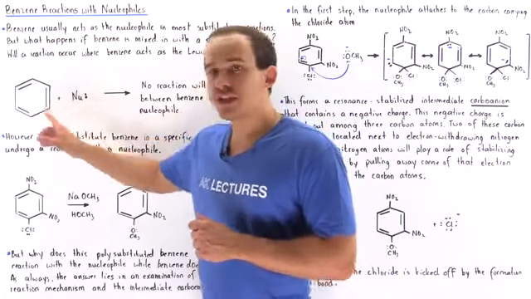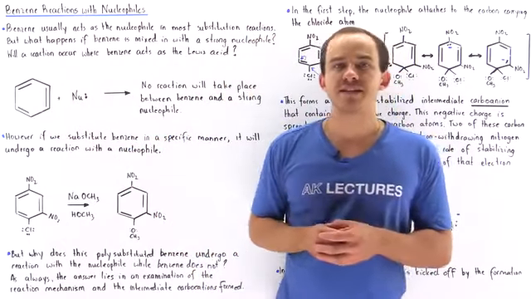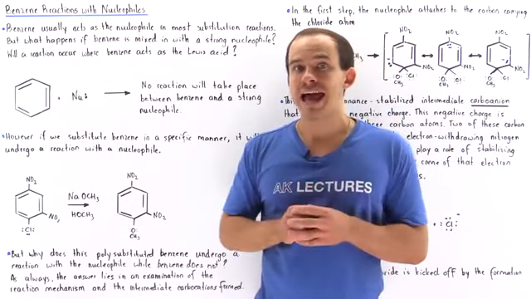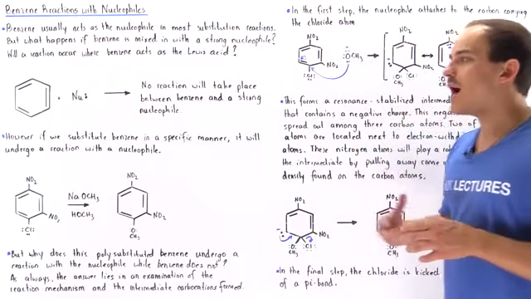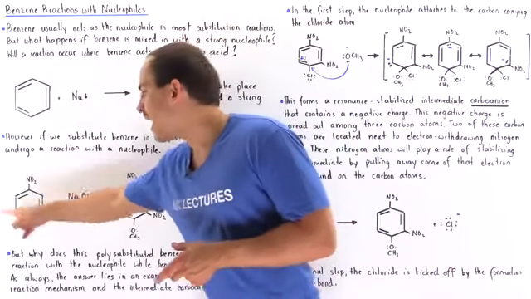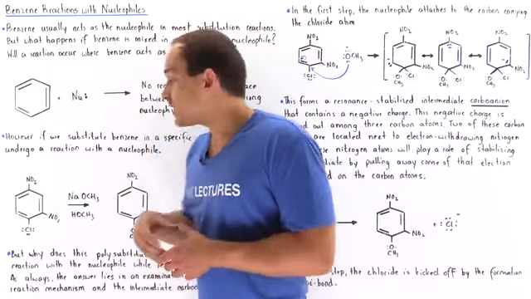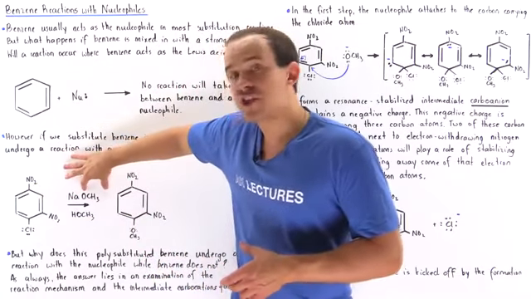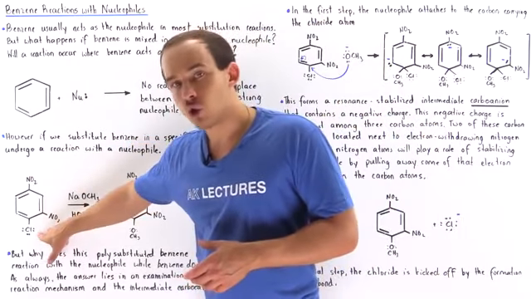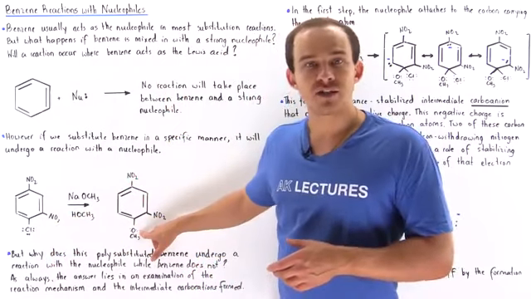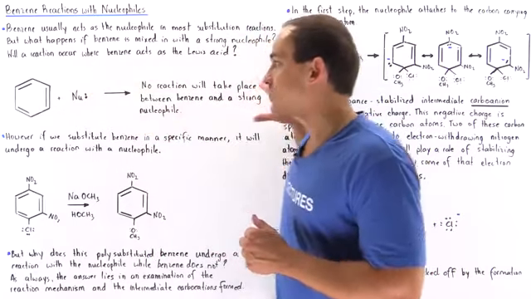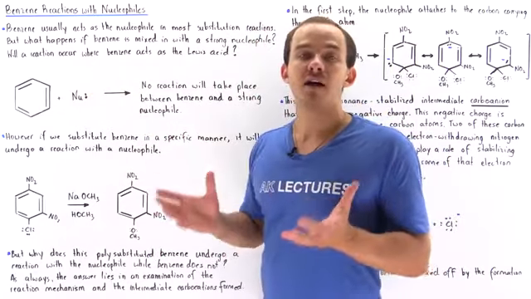However, if we substitute that benzene with some type of electron withdrawing group, in a special manner, we will produce a product. One particular example is the following reaction in which this polysubstituted benzene ring reacts with a strong nucleophile, the methoxy group, and this produces our product. So we basically replace this chloride atom with this methoxy group. Now the question is, why is there a difference? Why is it that this reaction does not take place, but this reaction does take place?